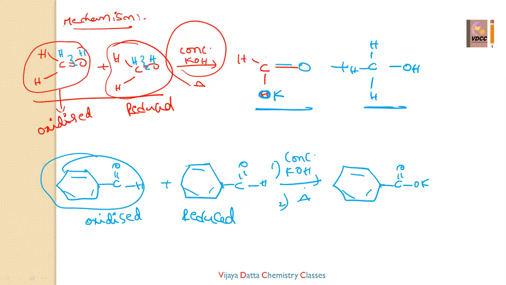If I take NaOH, then it gets COONa. And which one is reduced? That one gets converted into benzyl alcohol, CH2OH. So these are potassium benzoate and benzyl alcohol. This is the mechanism, in which oxidation and reduction have taken place.